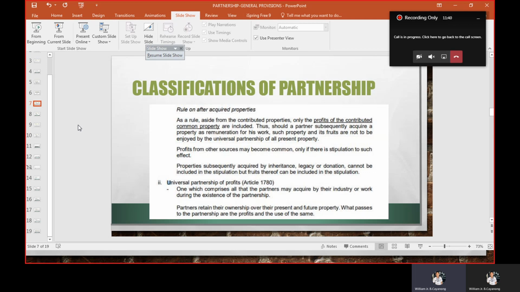The property subsequently acquired by inheritance, legacy or donation, as I said earlier, cannot be included in the stipulation, but the fruits, the gains that came from those lucrative titles, can be included in the stipulation.